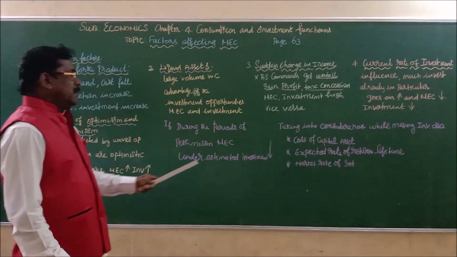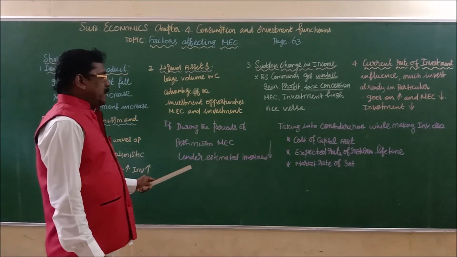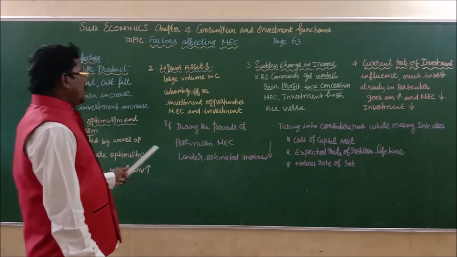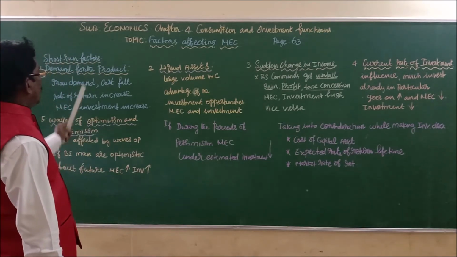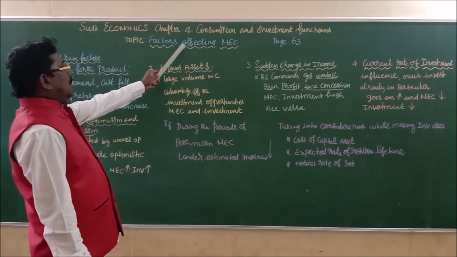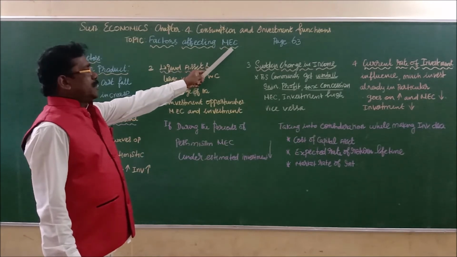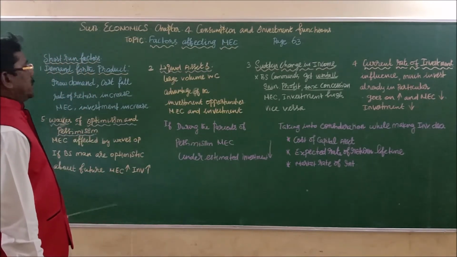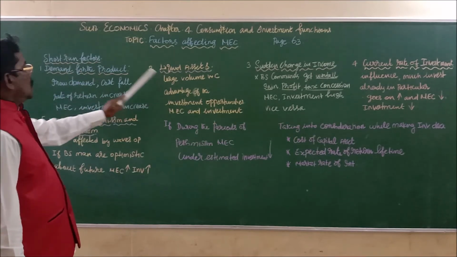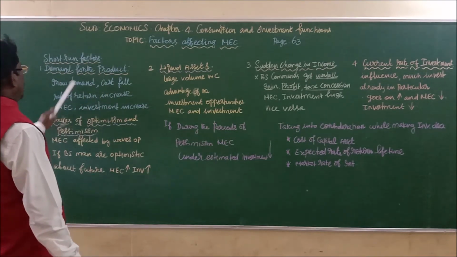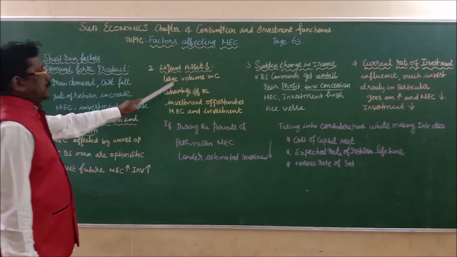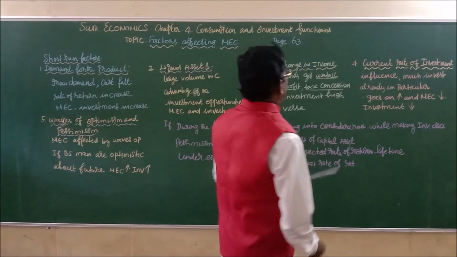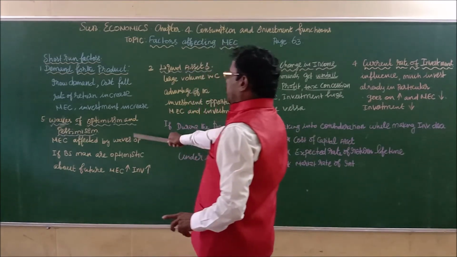In such a case MEC will decrease and the volume of investment also decreases. So these are the 5 important factors which decide the marginal efficiency of capital. The marginal efficiency of capital is affected by the following 5 short-term factors: demand for the product, liquid assets, sudden change in income, current rate of investment, and waves of optimism and pessimism.